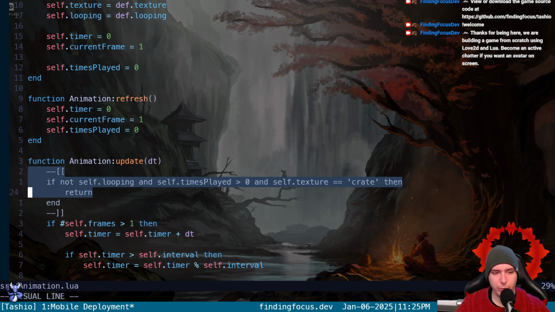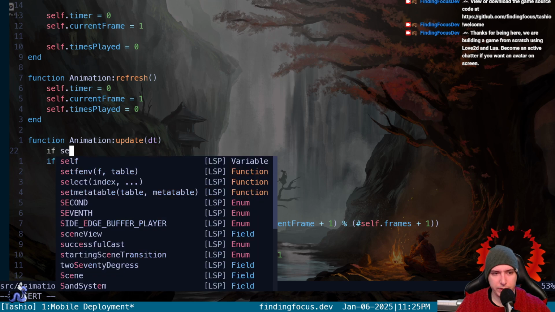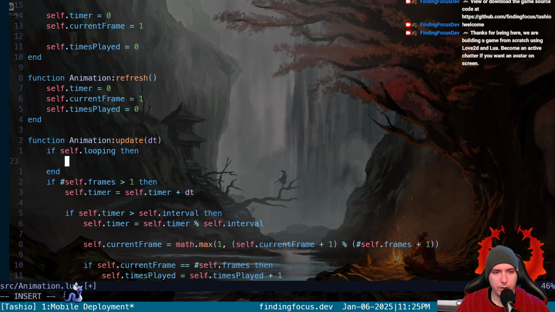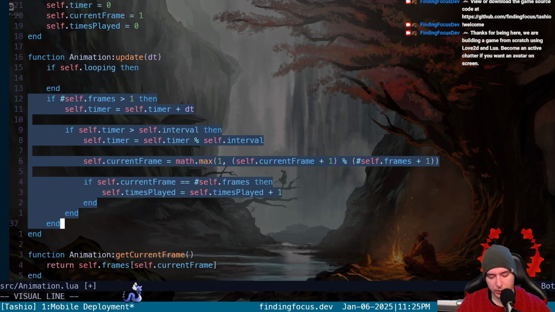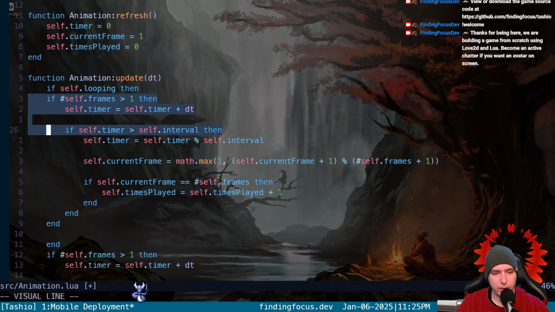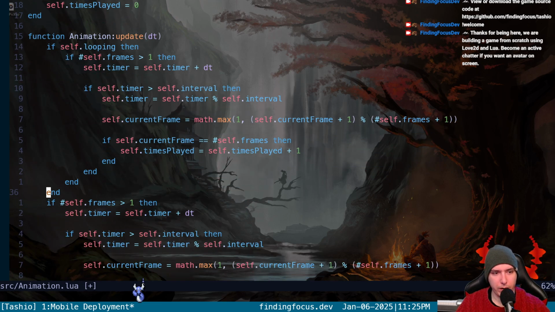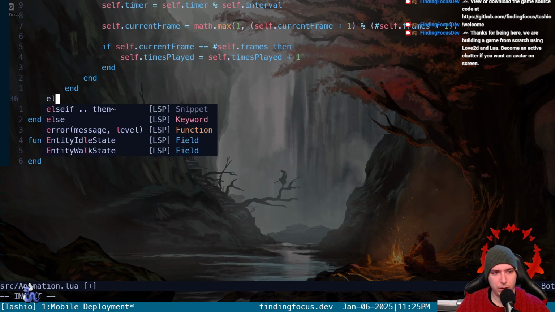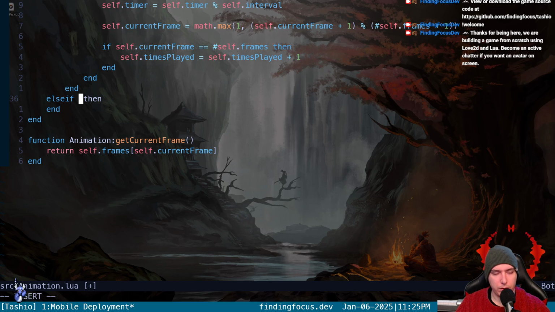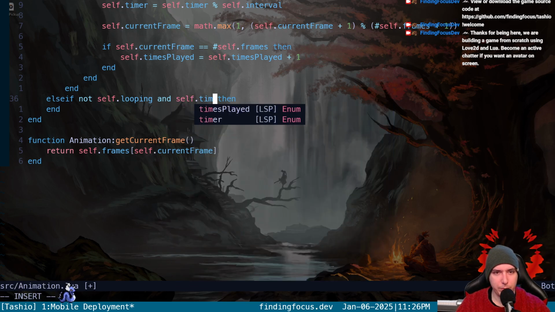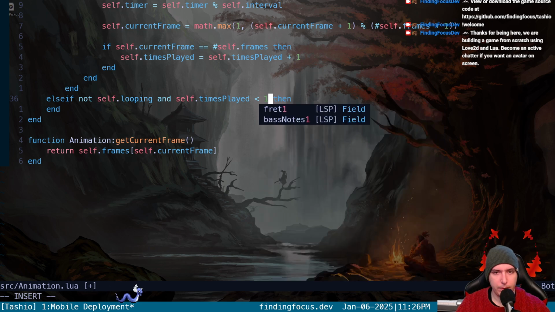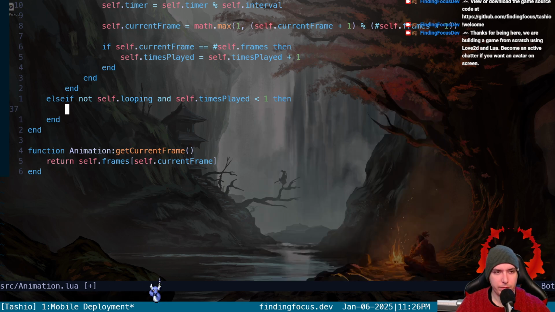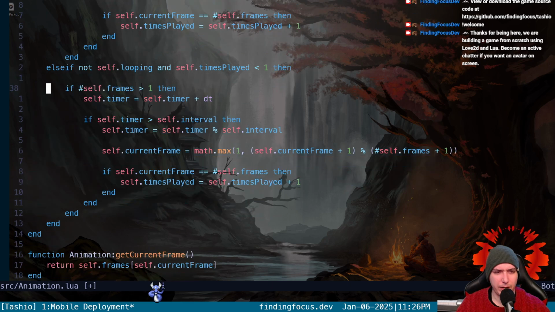So it's almost like we need to just have 2 blocks. And if we're looping, then we definitely update all this stuff. But if we're not looping, and we haven't played more than once, meaning we're on our first and only animation, then we want to still increment that animation.